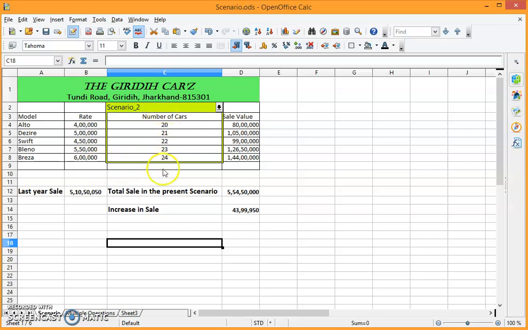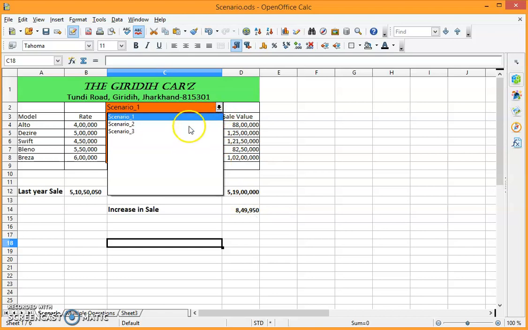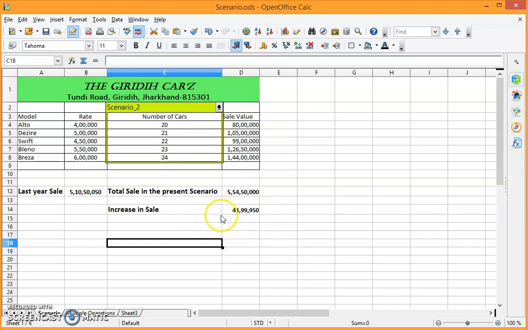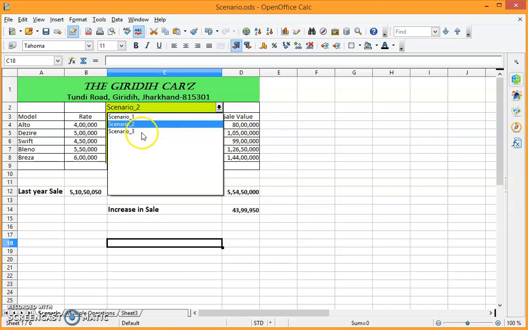And as they have increased the number of cars, the value is also increased. This time the total sale is going to be 5 crores 54 lakhs 50,000. Means they have increased their sale by 43 lakhs 99,950. Now you must remember, according to scenario 1, it was only 8 lakhs 49,950, and as per scenario 2, they are going to increase the sale by 43,99,950. They have planned for the third year also, as scenario 3.